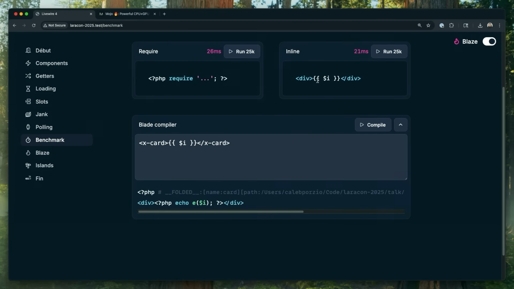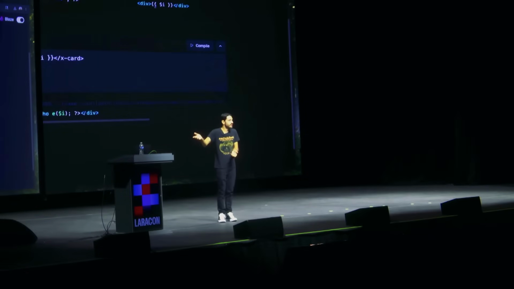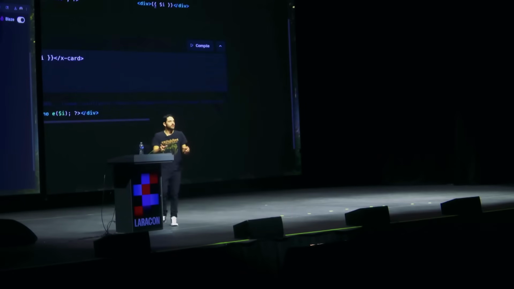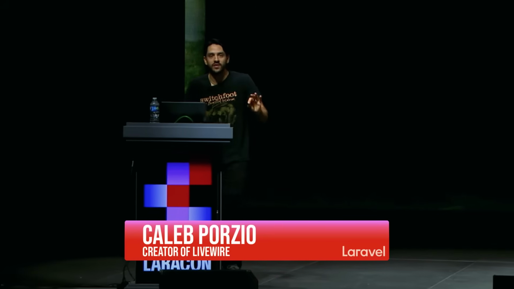So this is a technique called code folding. We could have used aggressive caching, but then you have all the caching problems. The cache is going to get huge. It's a whole thing. Code folding is a technique where you look at a template and identify parts of it that aren't ever going to change in production. Like that card, that div's never changing. All your Tailwind classes that you pass in everywhere, those aren't changing. The thing that changes is your echo statements. So we look at the static parts and we can actually render that at compile time. And then it just goes away. It's like vaporizing your Blade components so that there's zero runtime overhead.